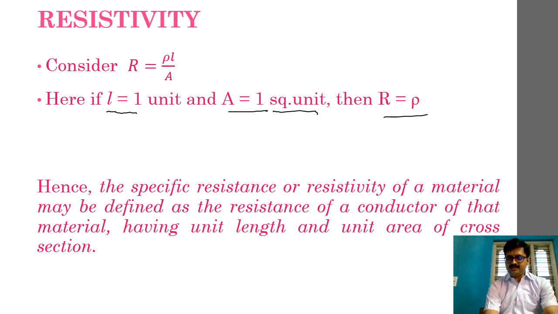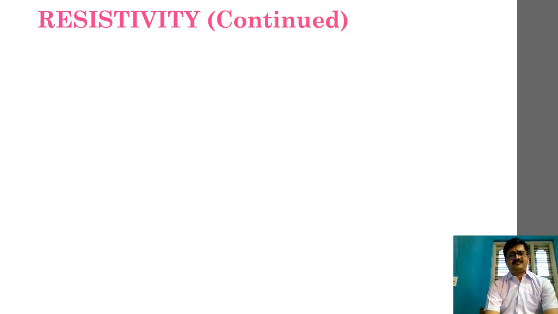Kindly be thorough in this definition, because it can be asked in your exam. And this empirical approach, you please remember. Once again, kindly pause this video and copy down all those things that I am mentioning here. Now let us move on to the next.